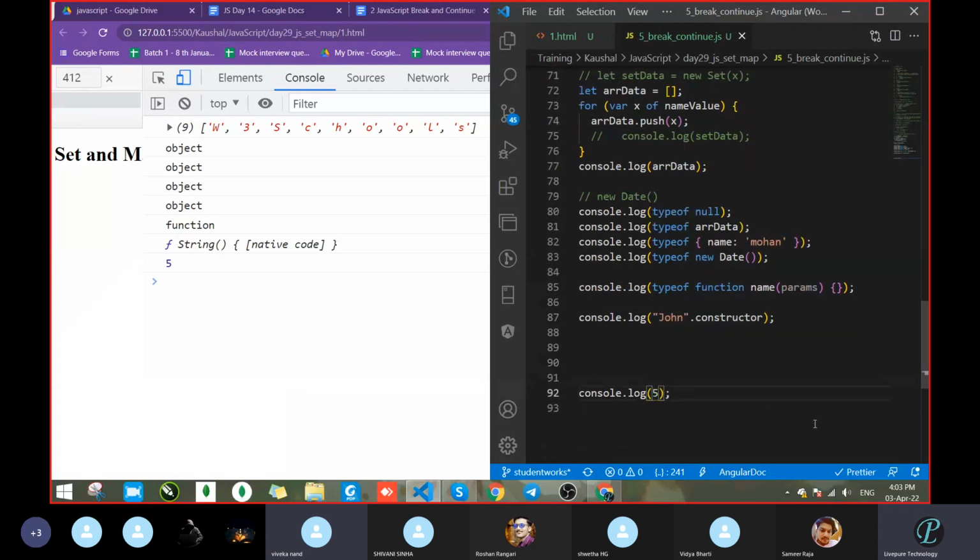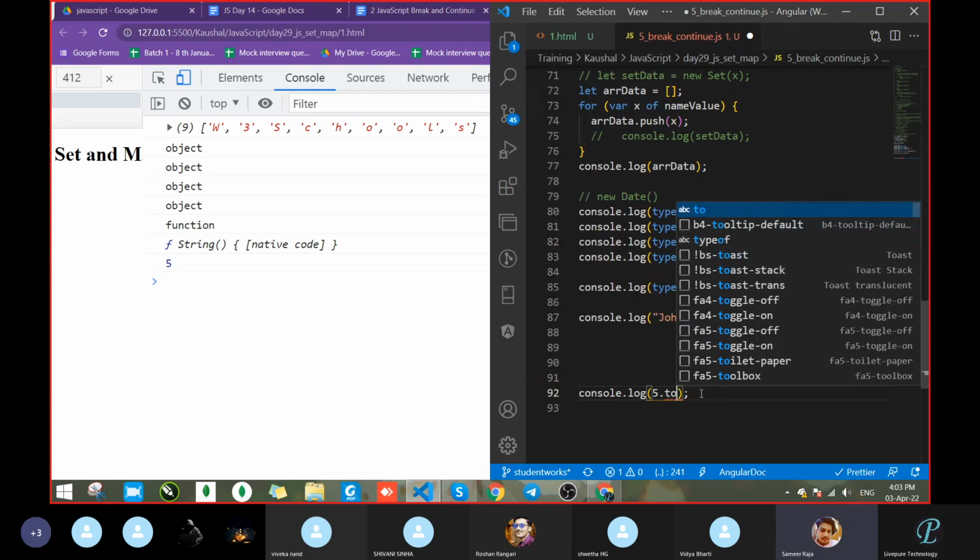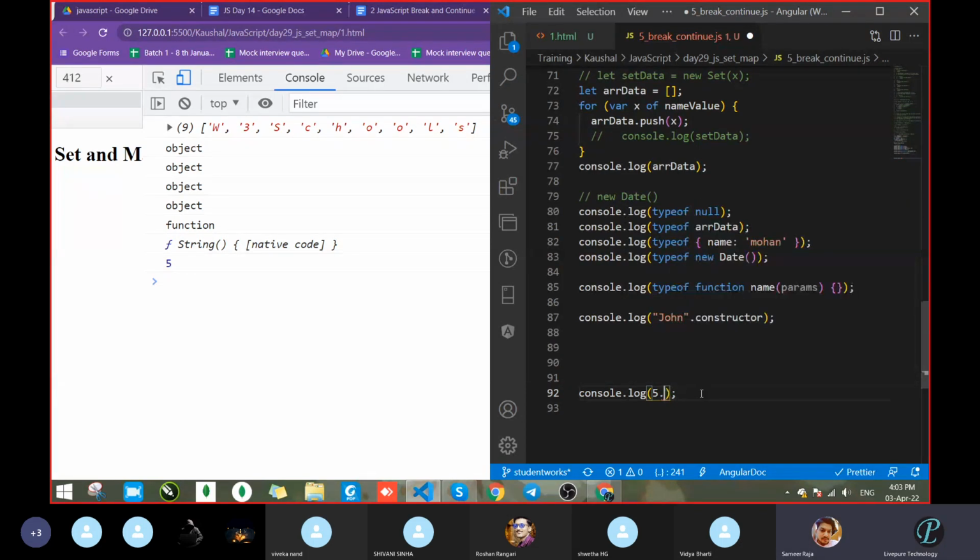Yes, so if I want to convert into a string, mute Vivekananda. If I want to convert into a string, so who is this on unmute? If I want to convert into a string, what will we do? We can go with the method toString. Correct? One second.